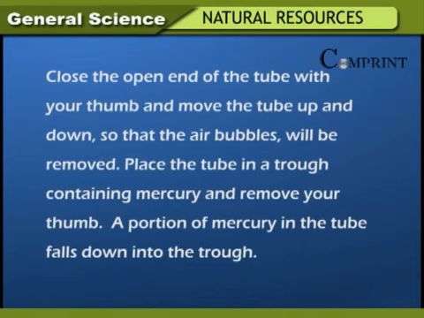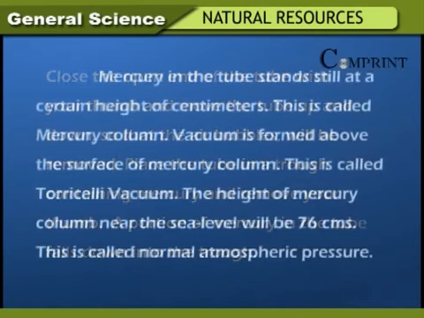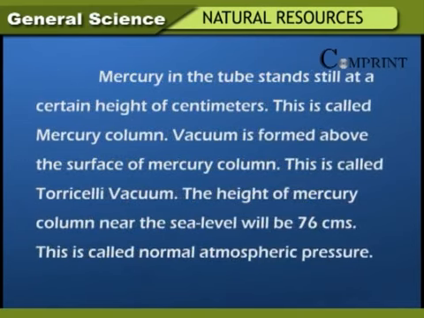Place the tube in a trough containing mercury and remove your thumb. A portion of mercury in the tube falls down into the trough. Mercury in the tube stands still at a certain height of centimeters. This is called mercury column. Vacuum is formed above the surface of mercury column. This is called Torricelli vacuum.